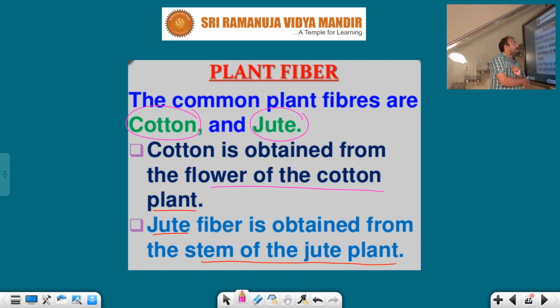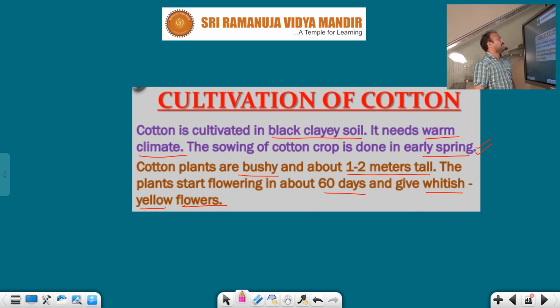Okay students, the common plant fibers are cotton and jute. Cotton is obtained from the flower of the cotton plant. Jute fiber is obtained from the stem of the jute plant.